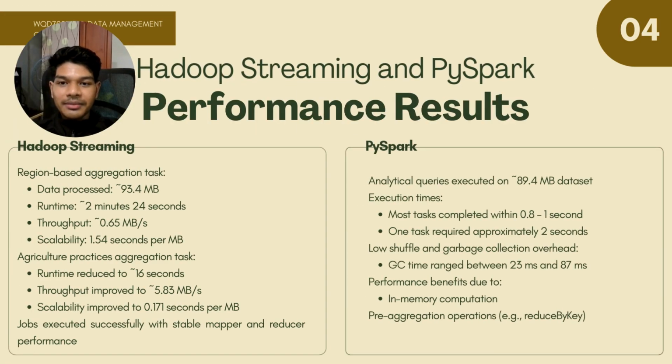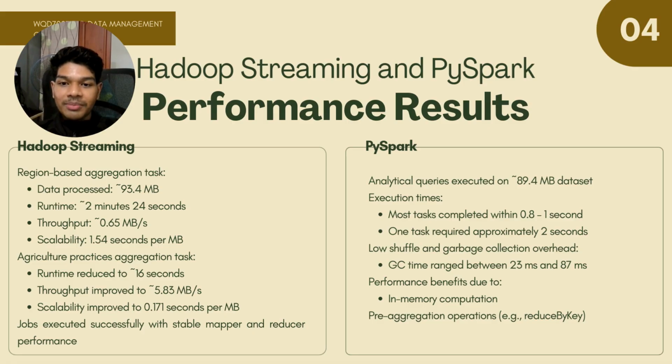Now, let's look at the specific performance breakdown for each framework. On the left, we have the result for Hadoop streaming. We observe that for the heavy region-based aggregation task, processing about 93 megabytes of data took nearly 2 minutes and 24 seconds, resulting in a throughput of just 0.65 megabytes per second. However, performance did improve significantly for the lighter agriculture practice task, where the runtime dropped to about 16 seconds.